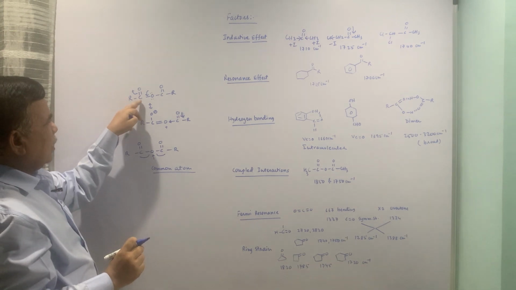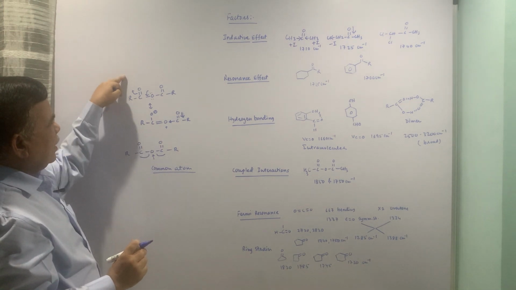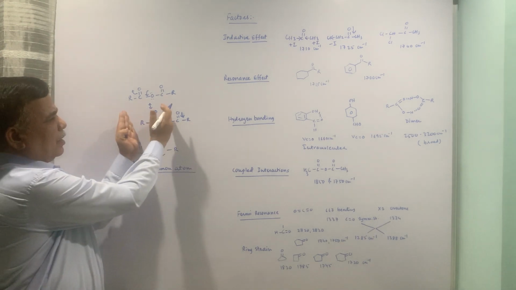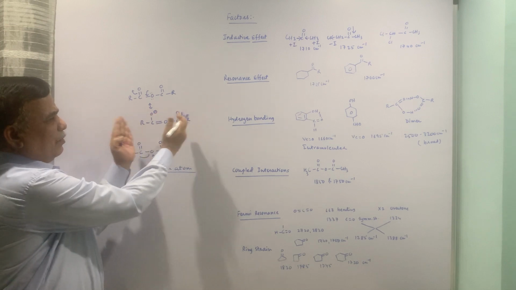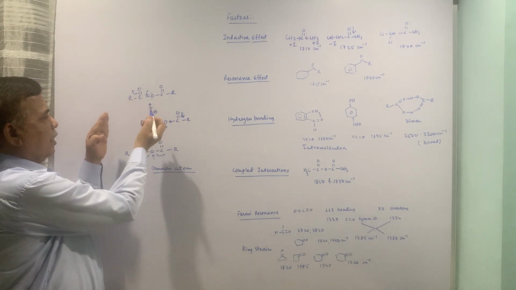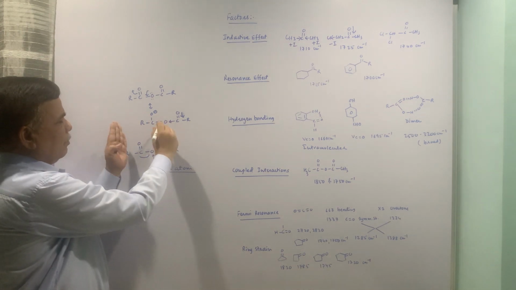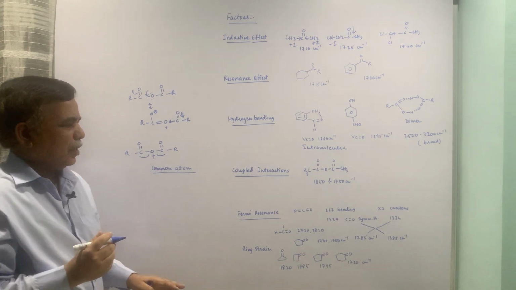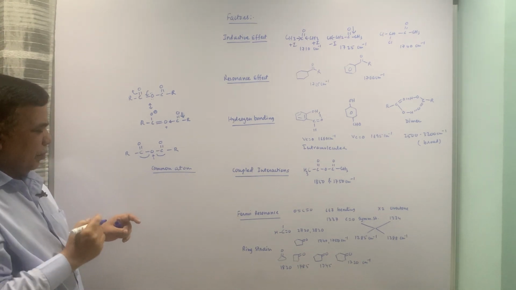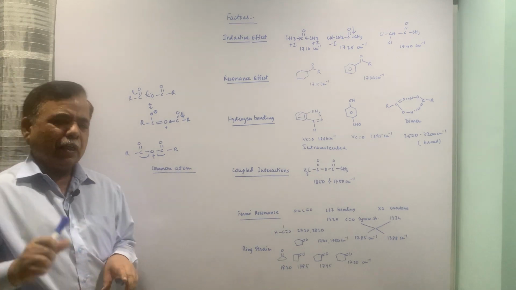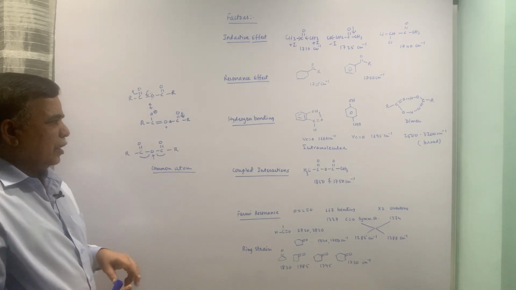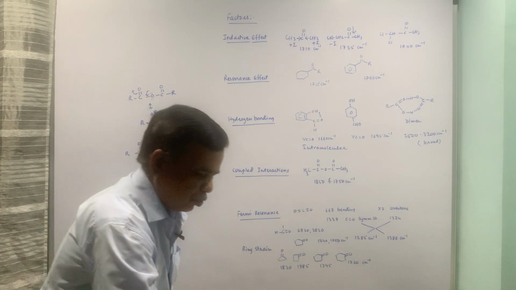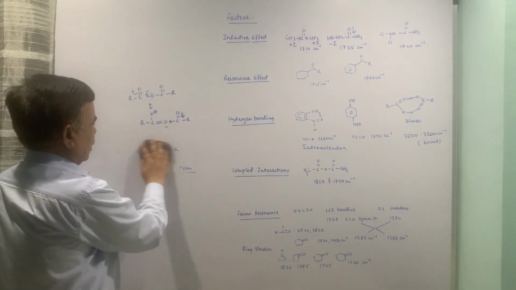That means this is facing the resonance effect, the other one is facing reverse conjugation, because this part is the electron deficient part, it will try to pull the electrons, and that is why although this is common, this is felt by both the carbonyl groups. So, one will show a peak around 1745, the other one will show a peak at 1850. So, whenever a common atom is shared by two oscillators or two functional groups, in this case ester, then this kind of situation will be there. The same is true with other compounds also.